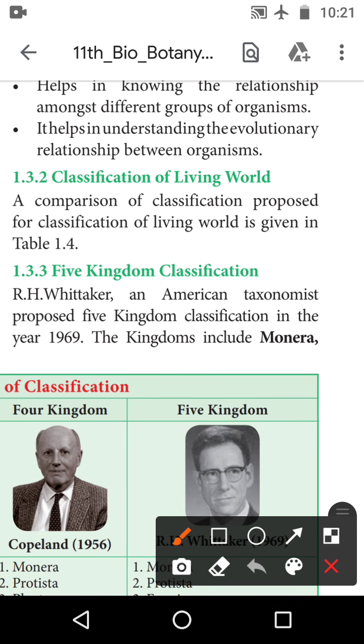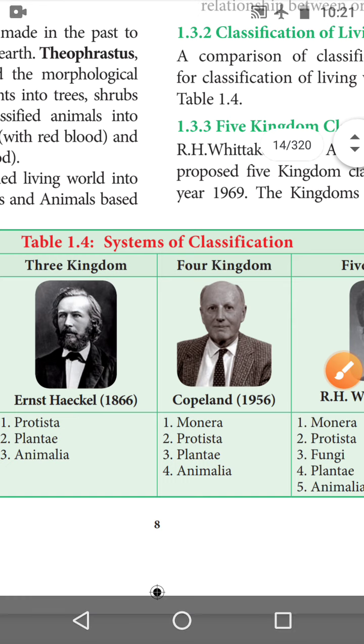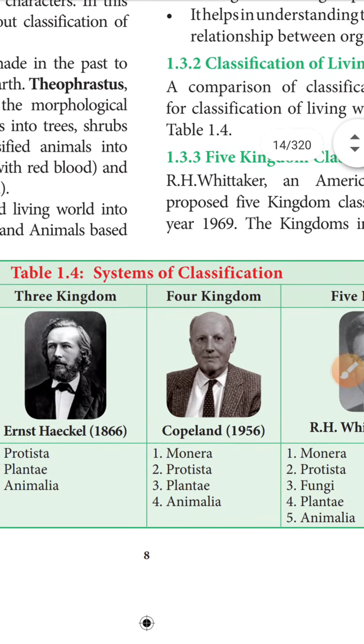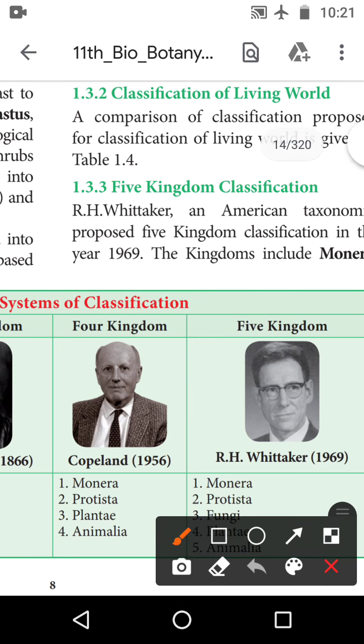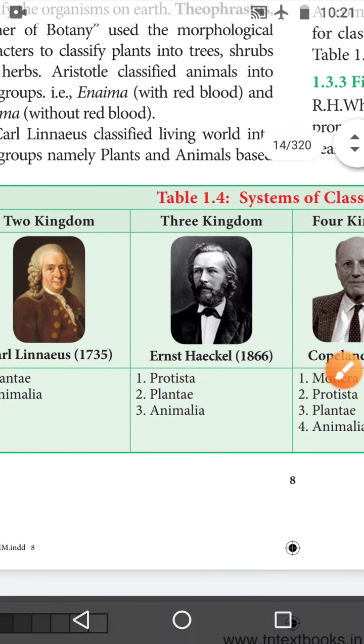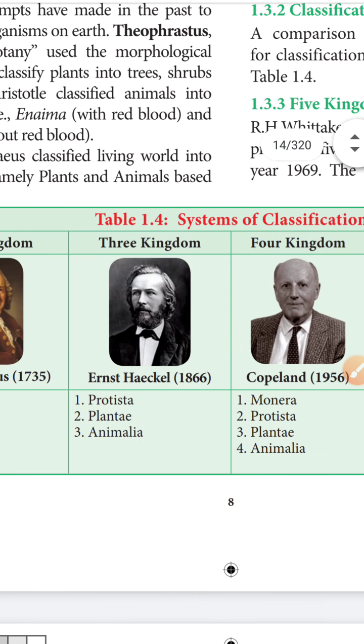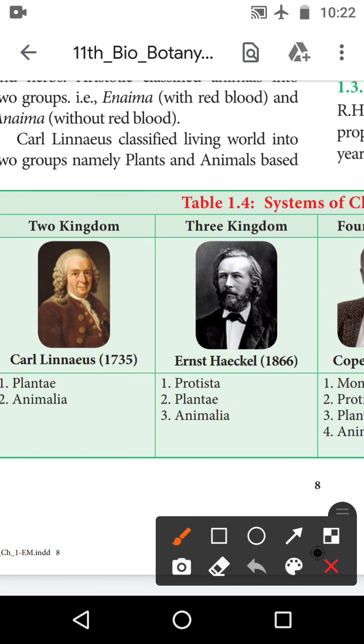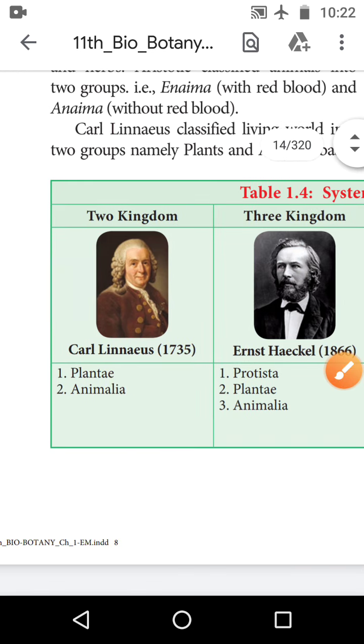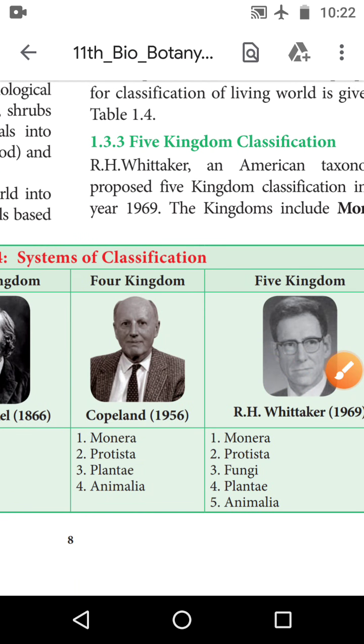Okay, we will see the next one, the classification of the living world. So how can we classify the living world? The comparison of the proposed classifications of the living world is given in table 1.4. They have given the classification in 1.4, so let us first see this table. There are many scientists' systems of classification. What are the systems of classification? The first one is the 2 kingdom, 3 kingdom, 4 kingdom and 5 kingdom.